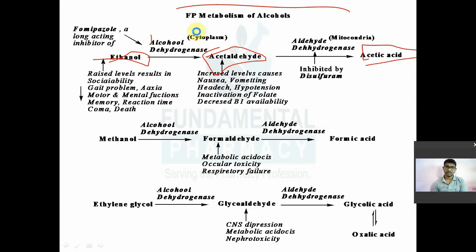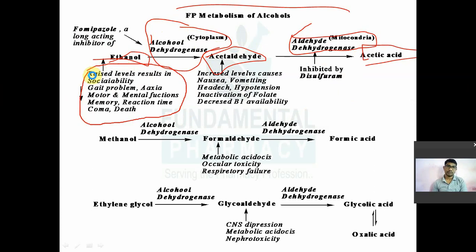This alcohol dehydrogenase जो होता है, that is present in the cytoplasm. This aldehyde dehydrogenase is present in the mitochondria of the cell, hepatic cell, जो भी metabolism करने वाला cell होता है. So this is the metabolism of ethanol. This is how ethanol is metabolized. There is an increased level of ethanol in your body. You have consumed a huge amount of ethanol.